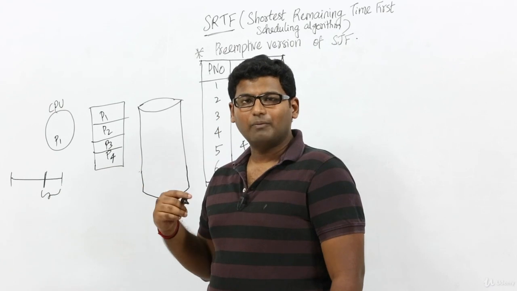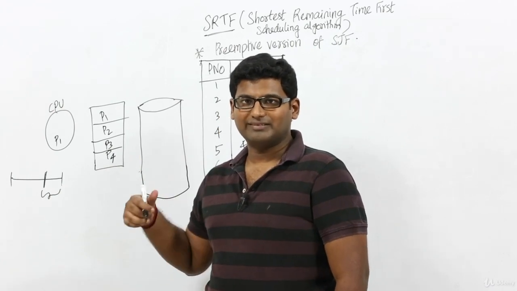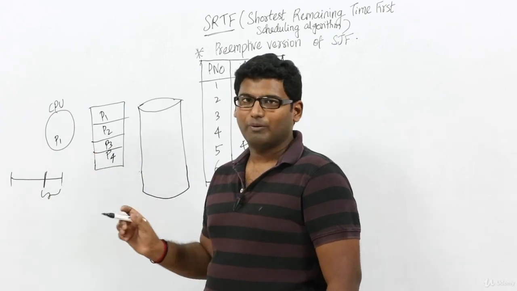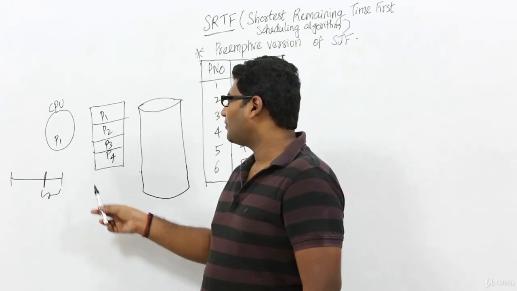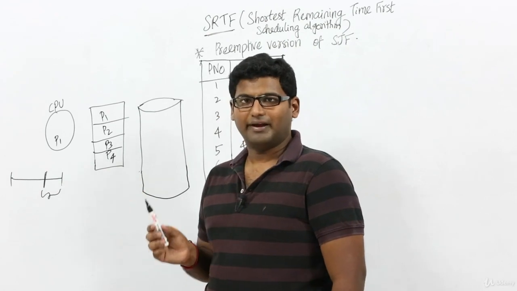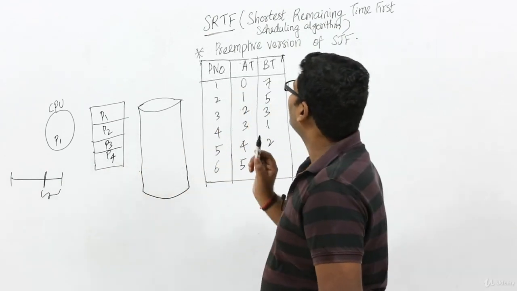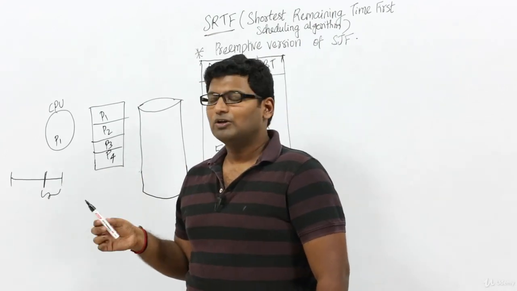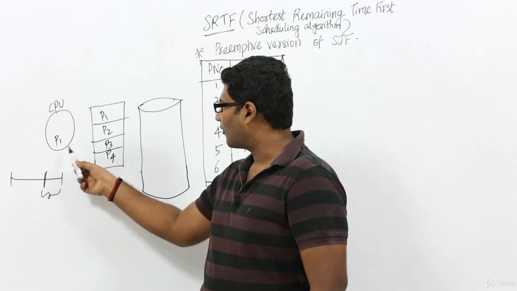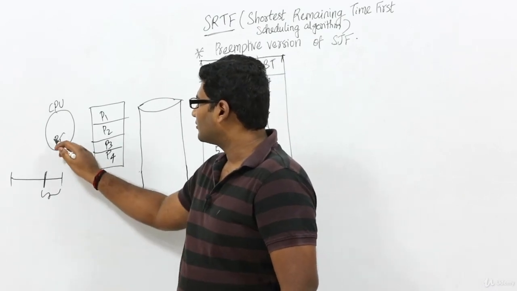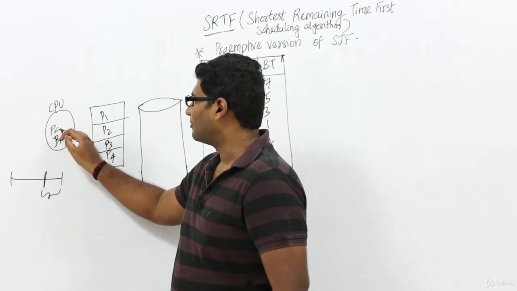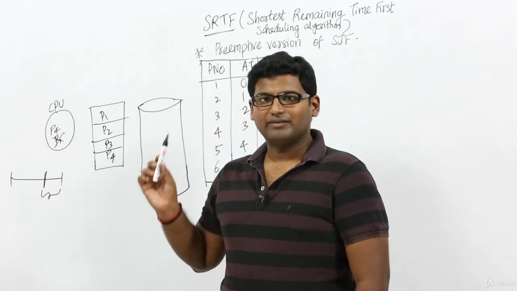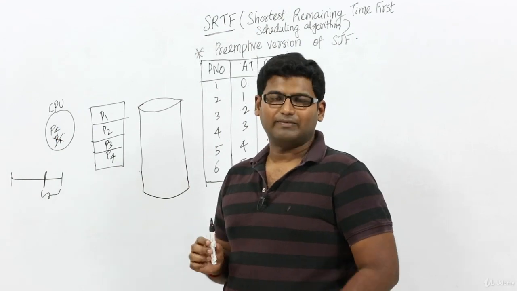But in case of a non-preemptive scheduling algorithm, which is SJF, we would still have continued with process P1, because we are not supposed to preempt any process until completion, right? But SRTF is a preemptive scheduling algorithm. So we will preempt process P1 and then schedule process P4. So this is the only difference between SJF and SRTF. There is nothing else.